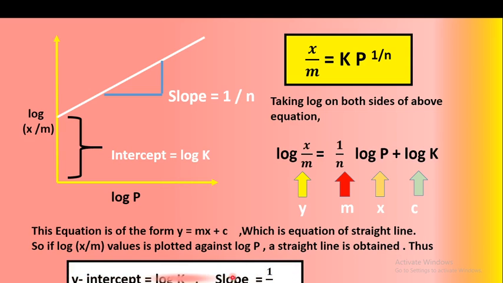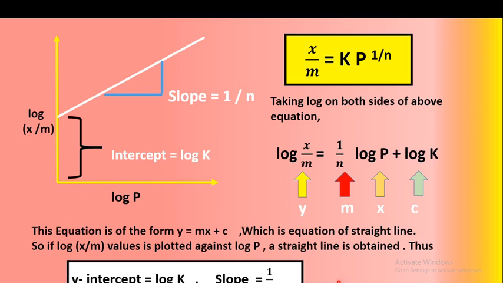Thus, we can say that the y-intercept is equal to log K and the slope is equal to 1/n. Therefore, from the graph of the Freundlich adsorption isotherm, we can calculate the values of the constants K and n.